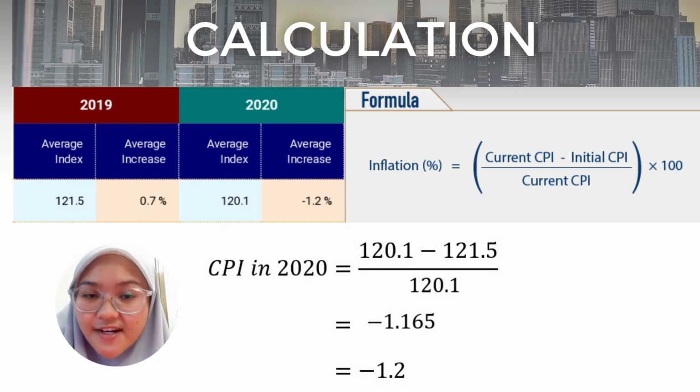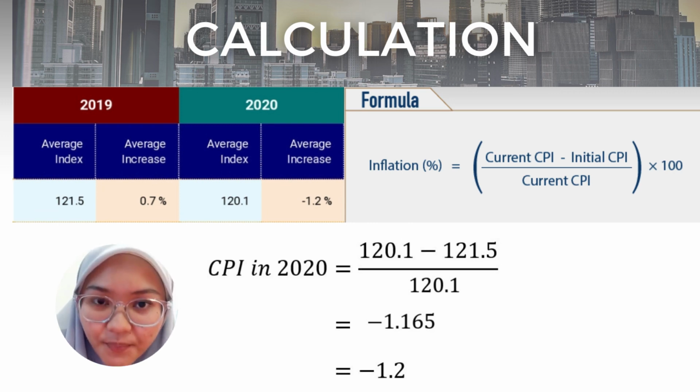Next, we're moving on to the calculation. The formula of inflation rate is current CPI minus initial CPI over the current CPI, and we can multiply that by 100. Let's take the inflation rate of 2020 for example.